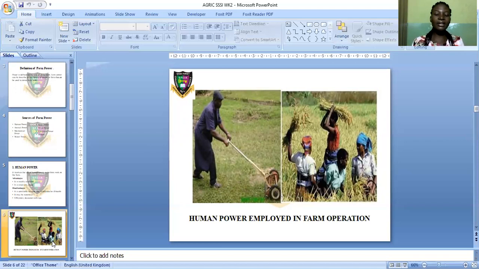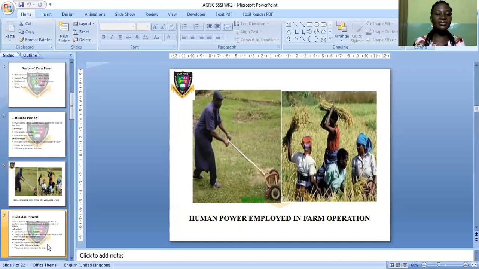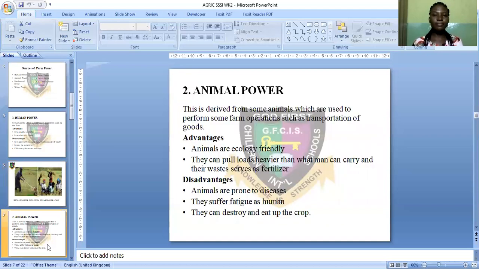The other side is a man with a mower, using it to mow the ground or the grasses. So this is the example of woman power employed in farm operation. Now let's see another farm power, which is animal power.